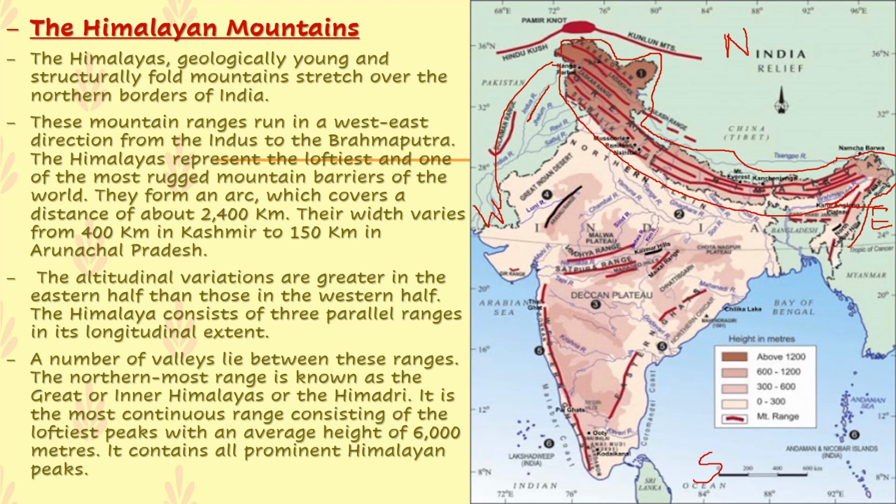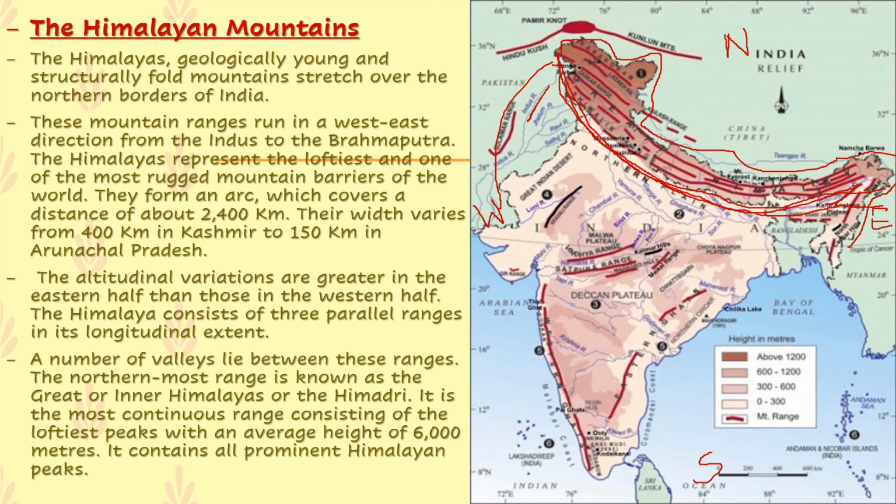They form an arc. You can see the arc shape over here. They form an arc which covers a distance of about 2,400 kilometers.